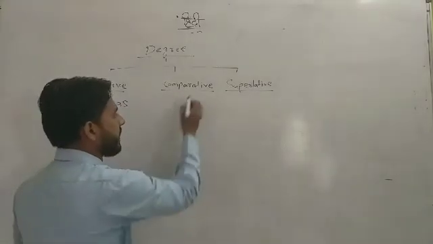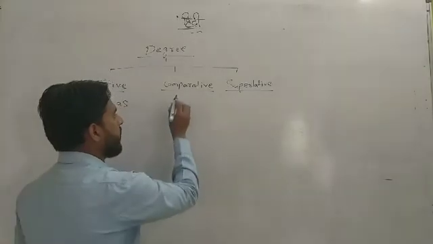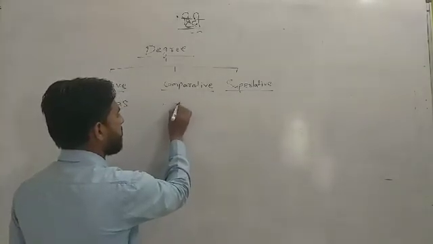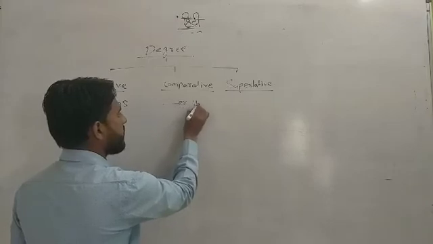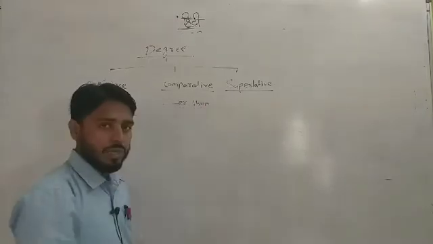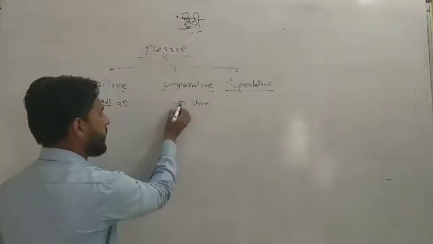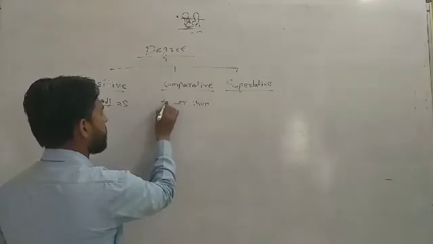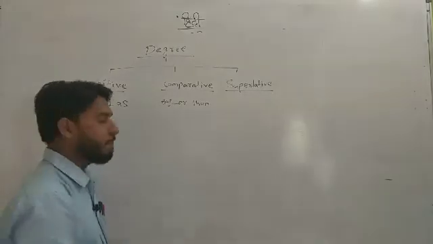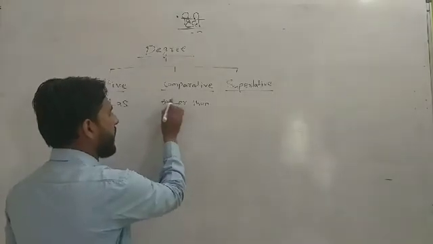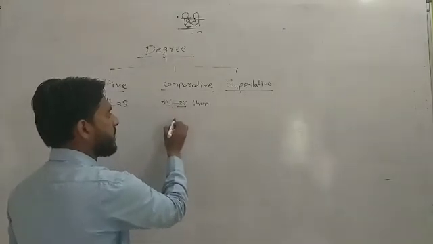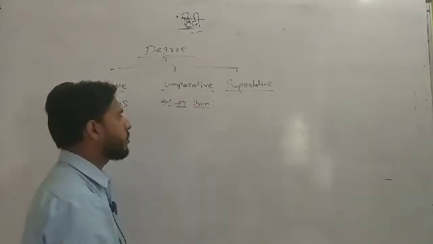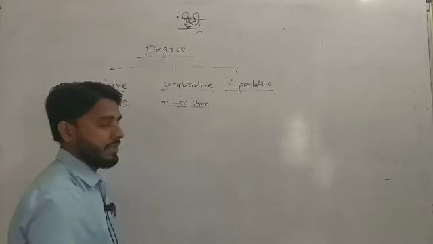In comparative degree we will use "er than". Before "er" we will use the adjective. After the adjective you have to add "er" and then immediately use "than". So this is the pattern of comparative degree.